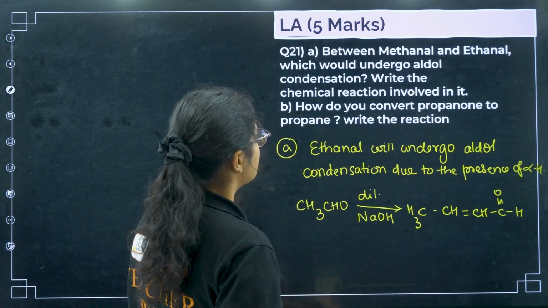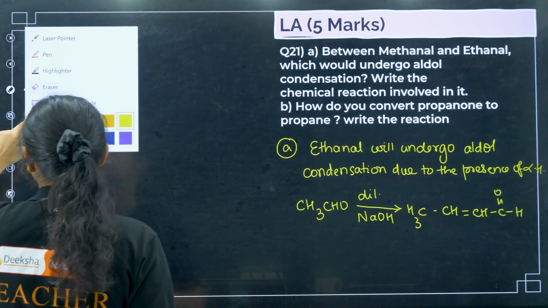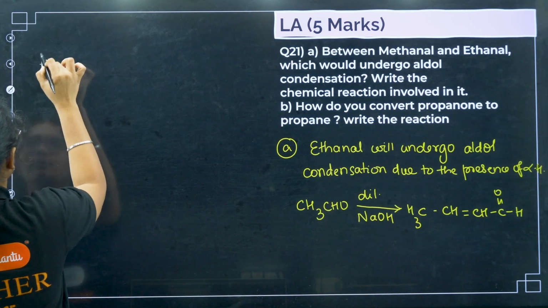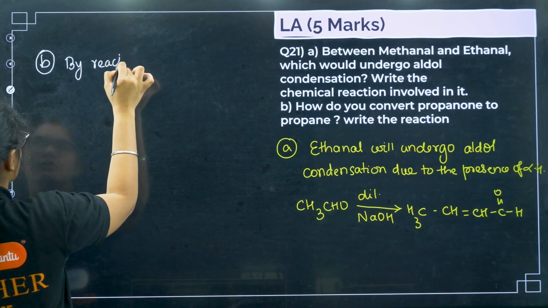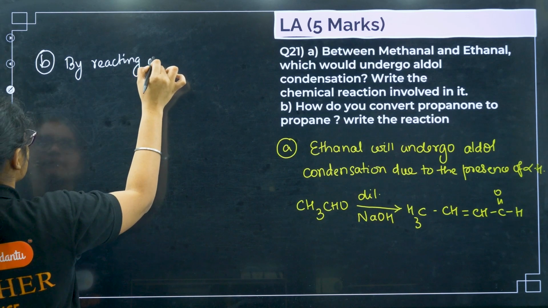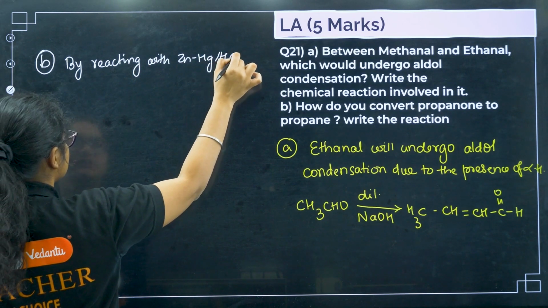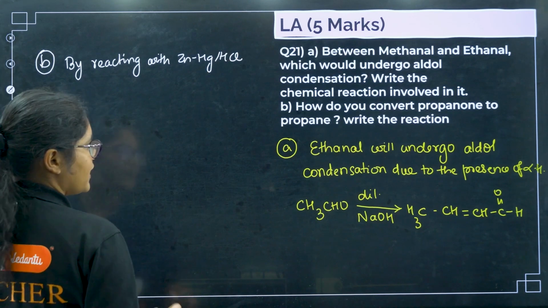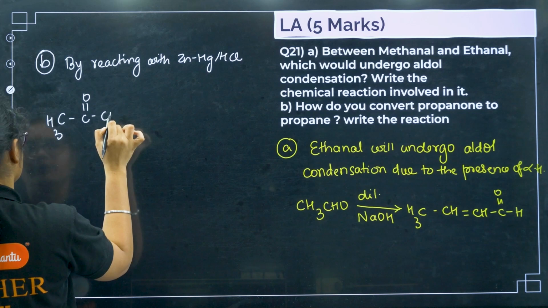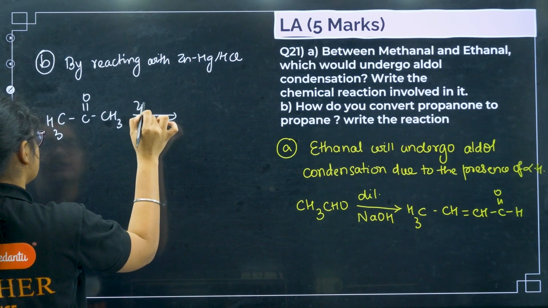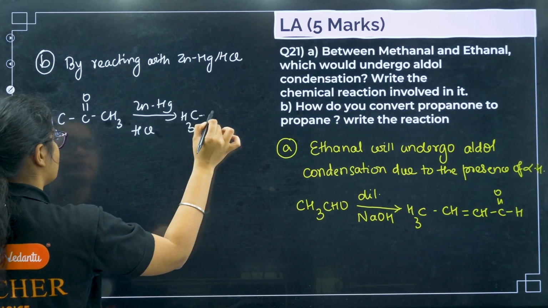Next what I have: how do you convert propanol to propane and write the reaction? This is also very simple. Propanol to propane, you can simply write by reacting with ZnHg, that is your Clemmensen reduction, ZnHg and HCl. So I have propanol, right? I can take it like this, propanol, and then if I treat it with zinc amalgam and HCl, this one will give you propane.